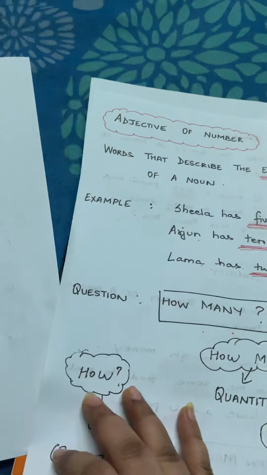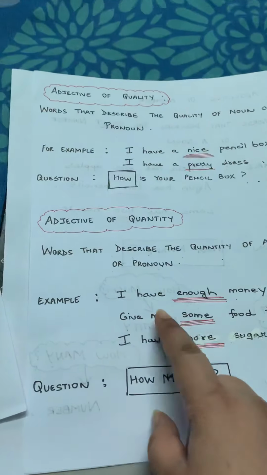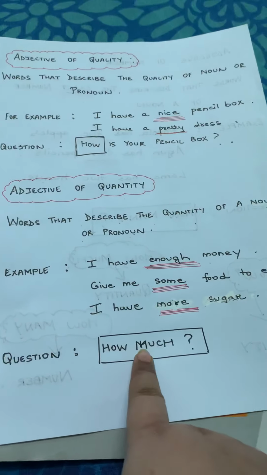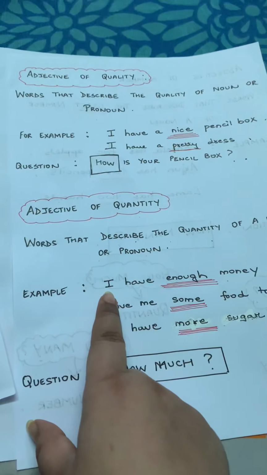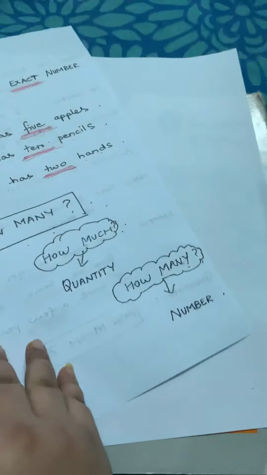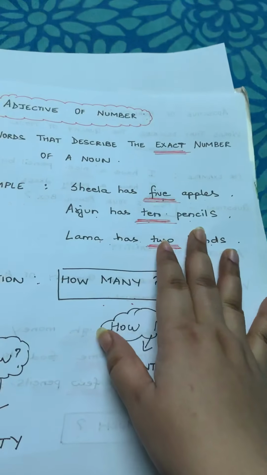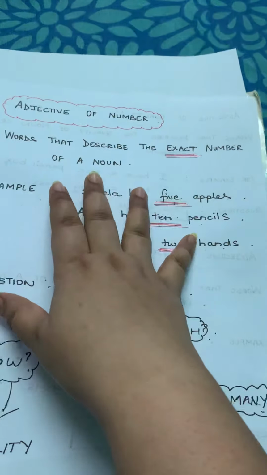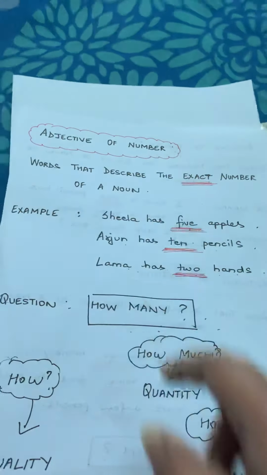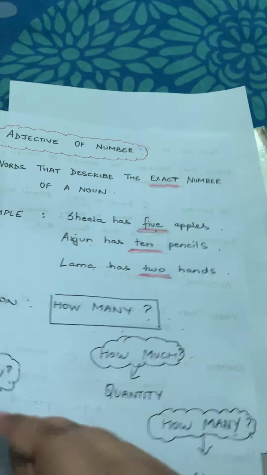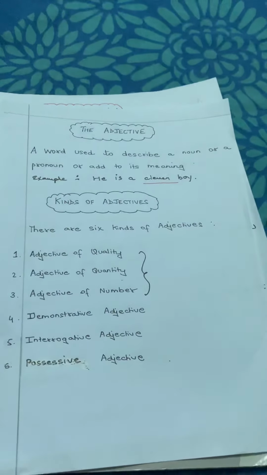All right, and then you have how much, quantity. You can say I have enough money. So how much money? I have enough money, which gives you the adjective of quantity. And the last will be your how many, number. So how many apples does Sheila have? Sheila has 5 apples. So this number will give you the adjective of number. So I have practically explained adjective, the kinds of adjectives.